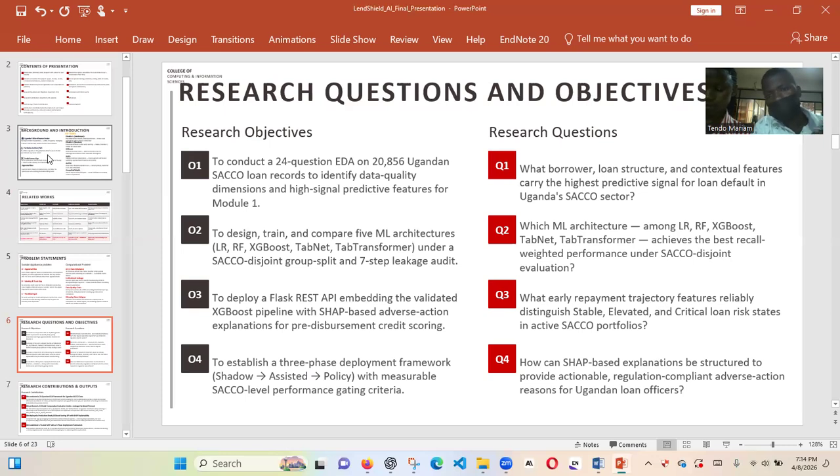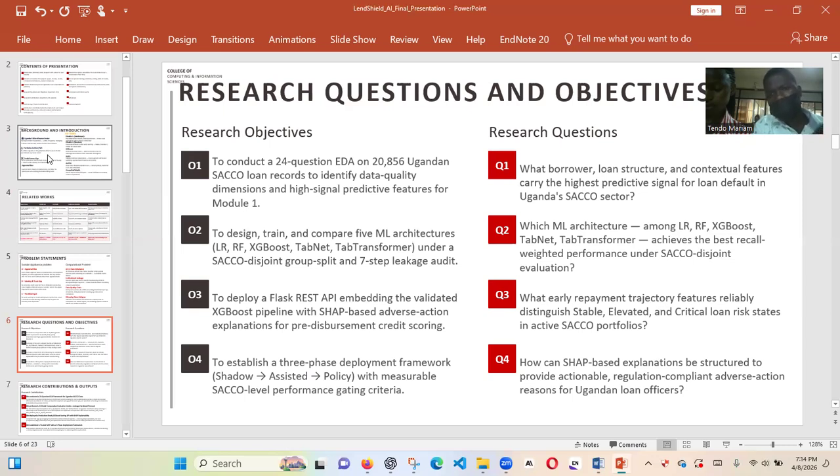And then our questions, the questions that we try to answer during our research. What borrower, loan structure, and contextual features carry the highest predictive signal for loan default? So what are those features that are going to be carrying the most signal or weight for prediction? What are those features that will help in predicting the behavior of a given loan, or whether a loan will default or not?